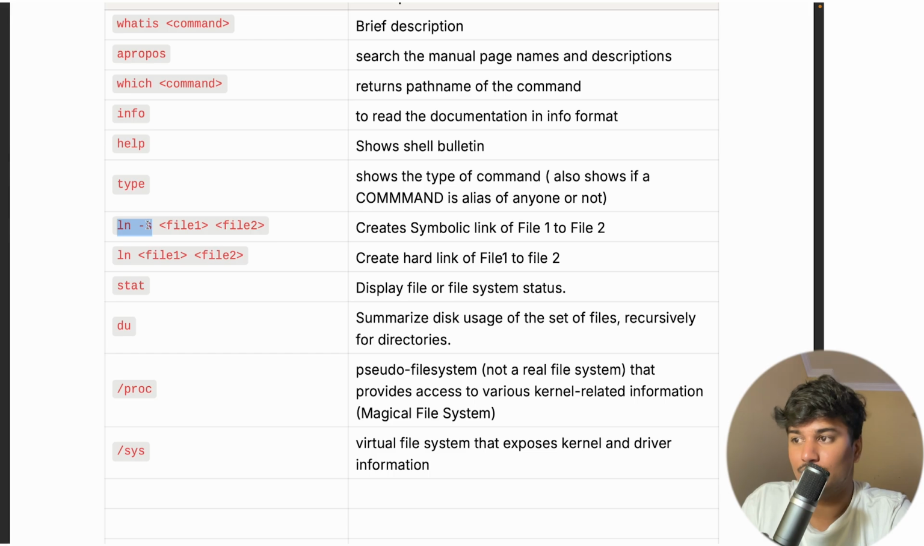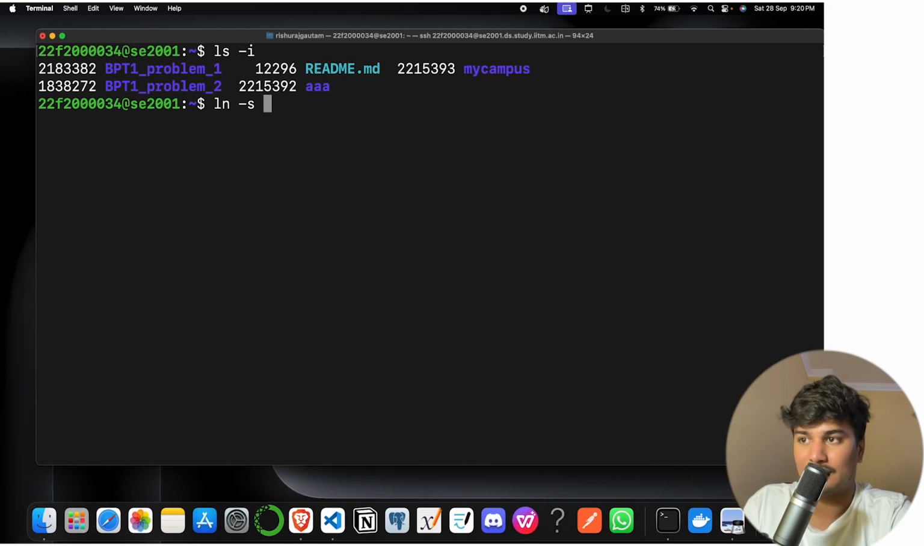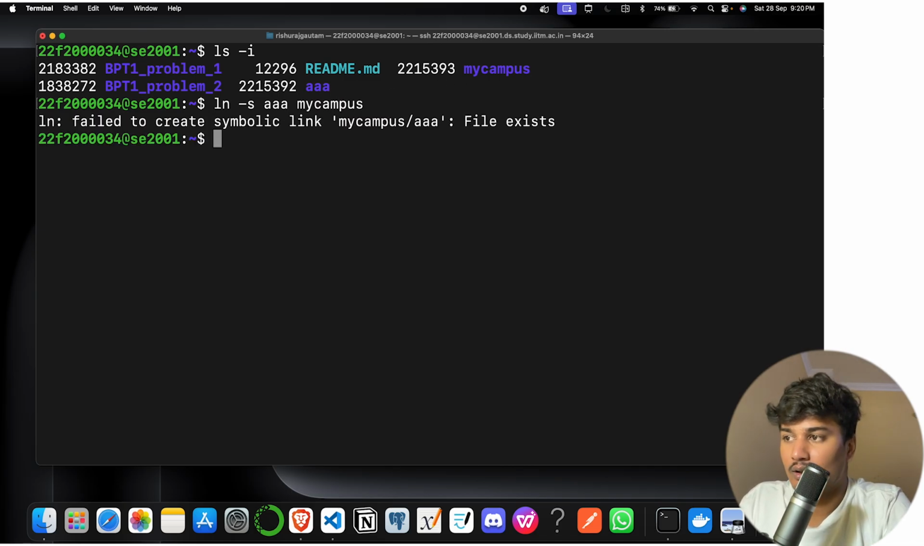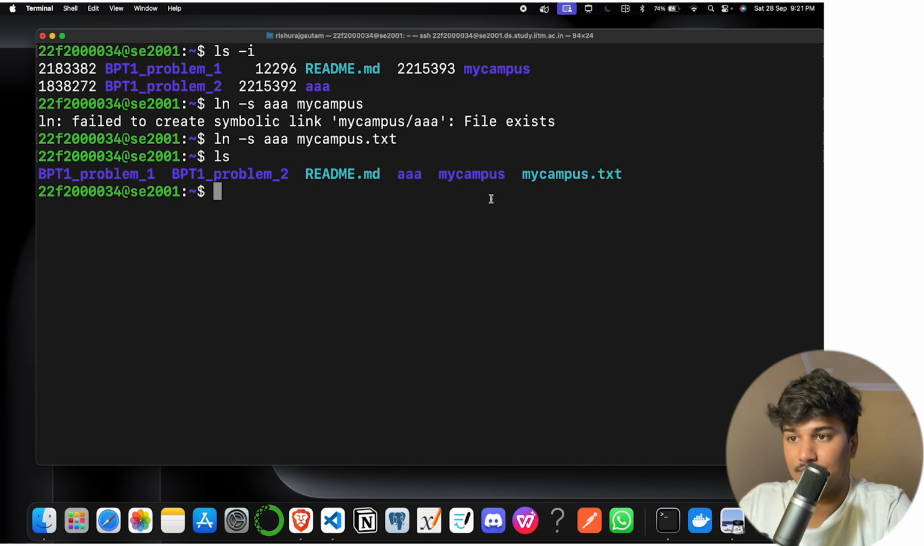Let's say I do ln -s, take AAA. I want to create a soft link named mycampus. It failed to create the symbolic link: the file exists. Sorry, the file already exists, that's why it's not creating. Let's say mycampus.txt, and let's check it.